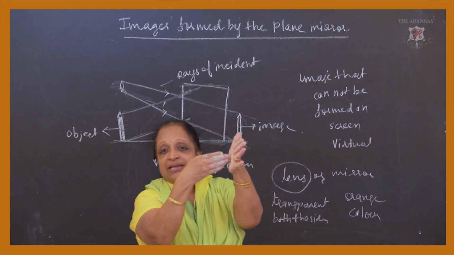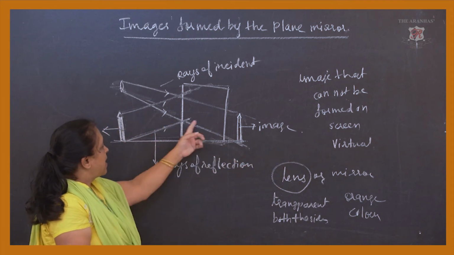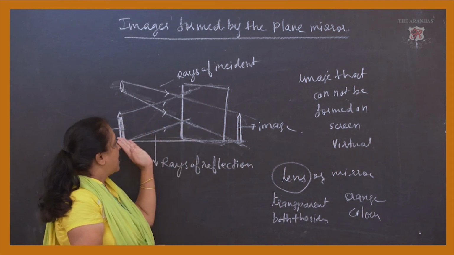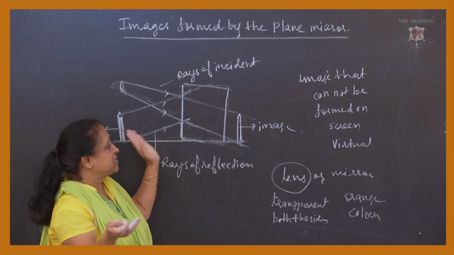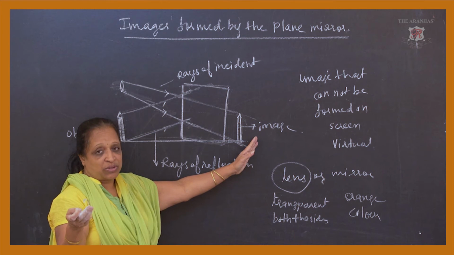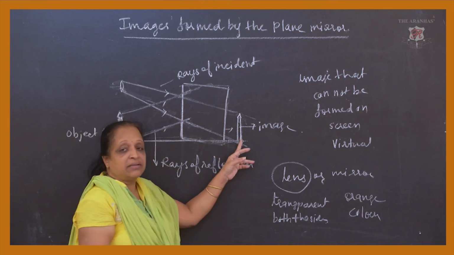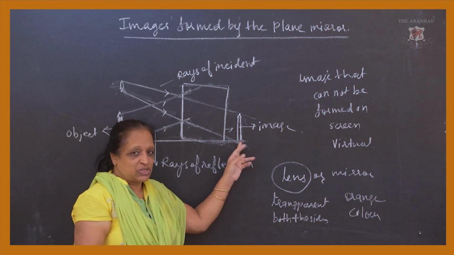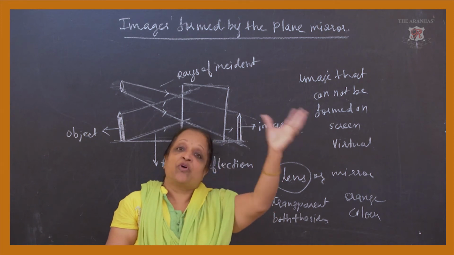So the rays are stopping here only. What happens is that, as we have seen, the rays get reflected, and the consequence of the reflection is nothing but that you get the image in the mirror. But here you find that the image is behind the mirror. It looks like it. Actually, can you have the image behind the mirror? No. It looks as though it is falling behind the mirror.